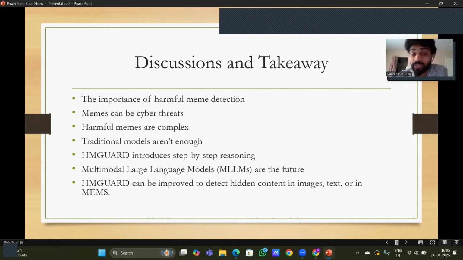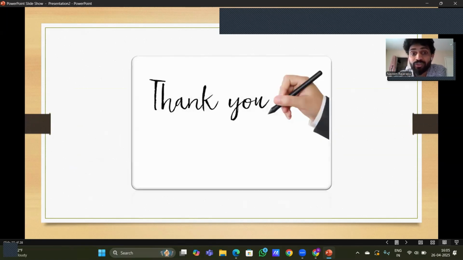So it can be improved, because the HMGuard technique was very nice. They use COT, chain of thought reasoning technique, and they use 7 steps, so if it can't predict in one step, it can go to another step. The step by step process can easily detect, but it can be improved to detect hidden content also.